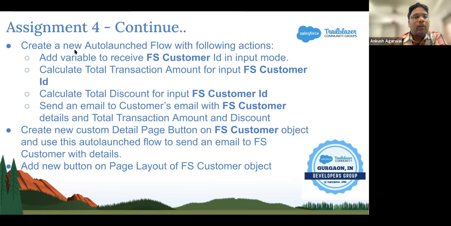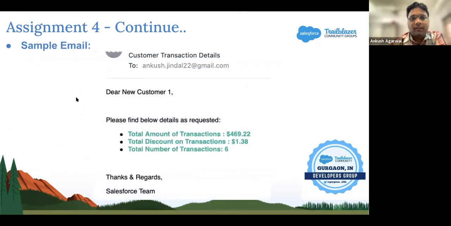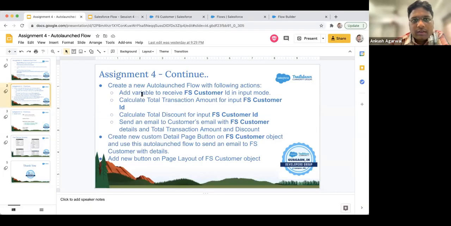So now on to the assignment. Today you need to create an auto launch flow with the following actions. Add a variable which is customer ID, and it must be in input mode.